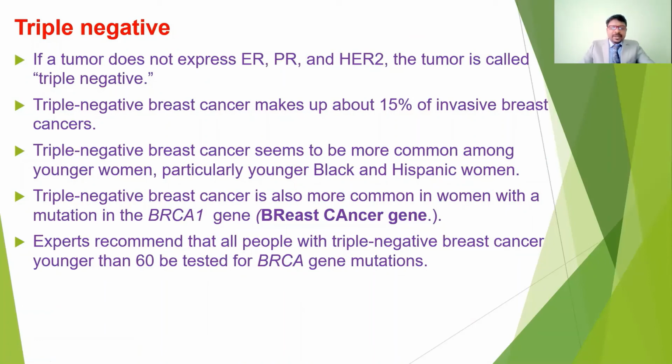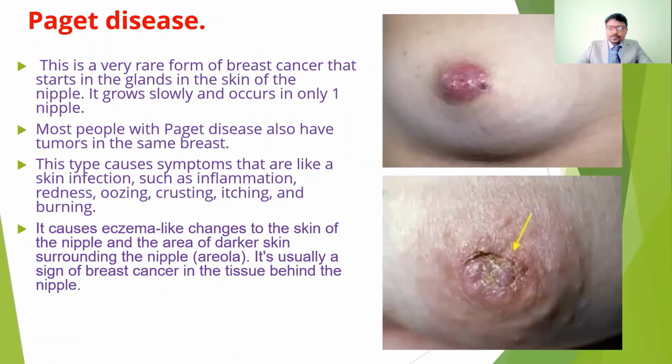Experts recommend that all people with triple negative breast cancers younger than 60 be tested for BRCA gene mutations. Scientists and physicians, especially oncologists, recommend this for those who got triple negative cancers. If they check, it indicates who has BRCA mutations. So there are many different types of breast cancers, depending upon the hormonal imbalance.